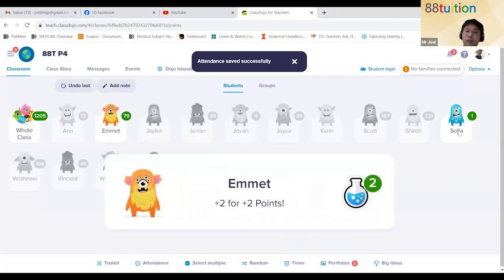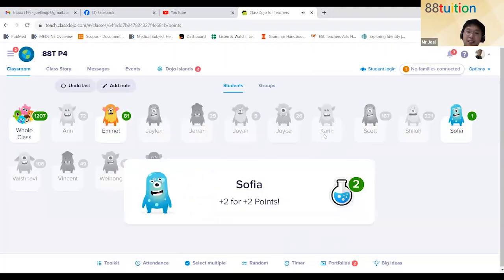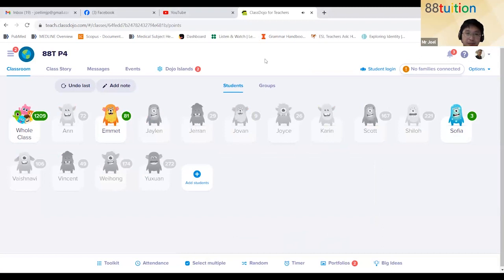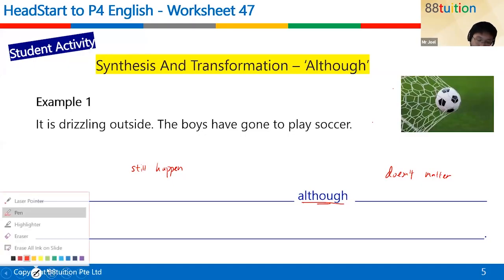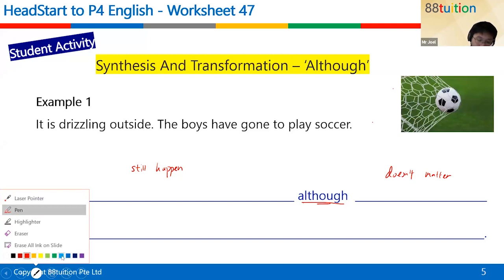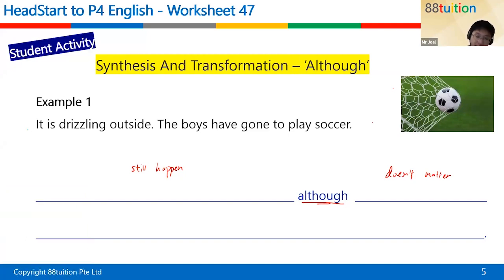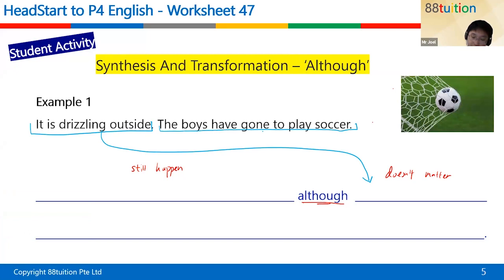Okay, so that's 2 points to Emmett and 2 points to Sophia. Nice. Okay, so we know that from your answers, it is drizzling outside can be placed over here, and the boys have gone to play soccer should be placed over here.